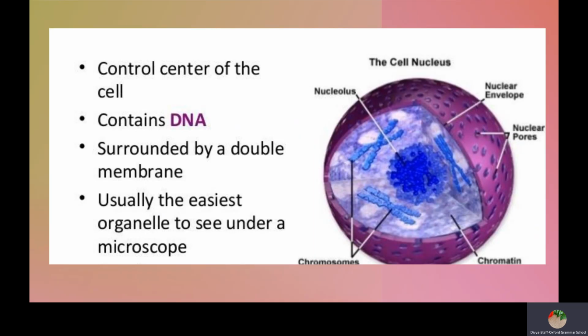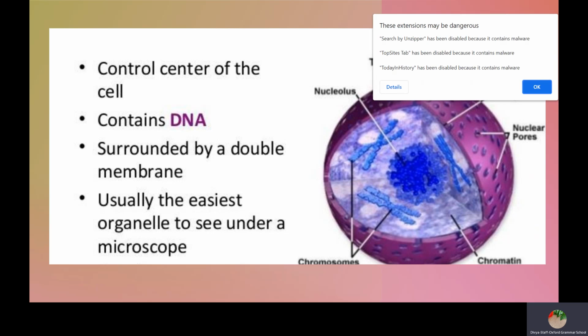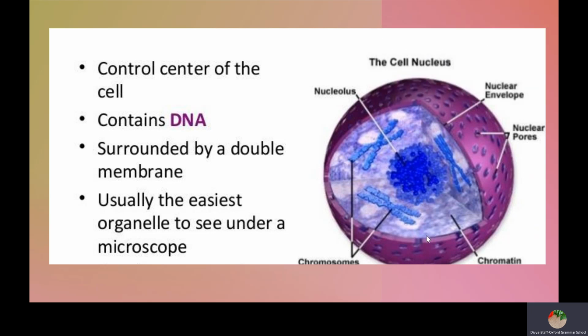Next, let's go with the functions of nucleus. So what are the functions? First and foremost, the nucleus regulates and controls all the functions of the cell and determines the characteristics of the organism. It contains DNA. It contains nucleolus. Nucleolus will synthesize protein. Usually it is the easiest organelle to see under the microscope. You can easily identify that when you do an experiment. After this, we will even go with one of the experiments to find nucleus in human cheek cell.